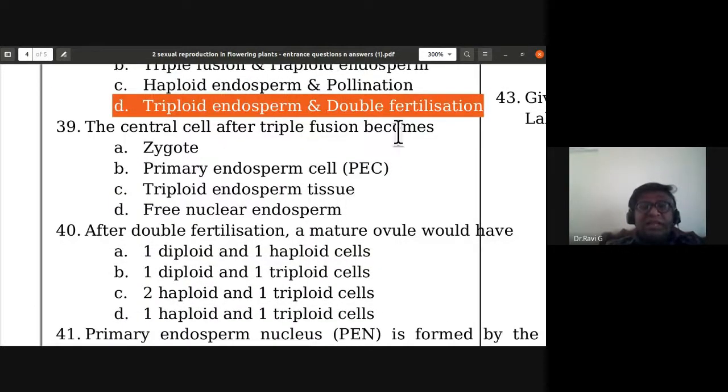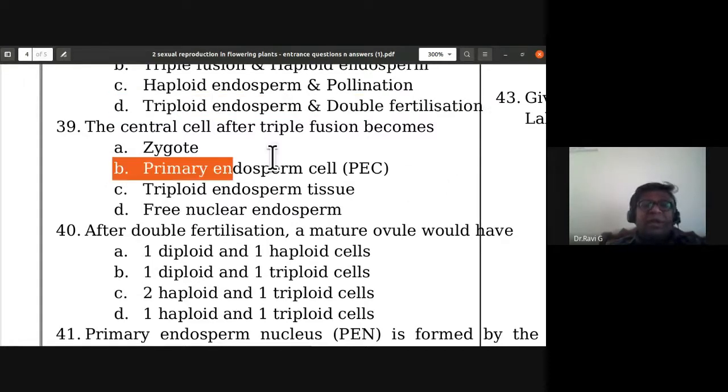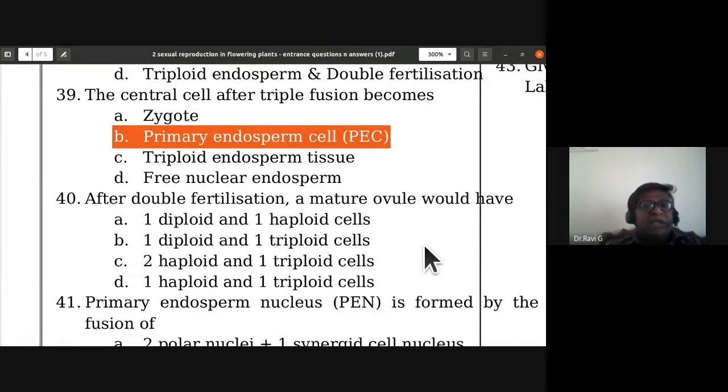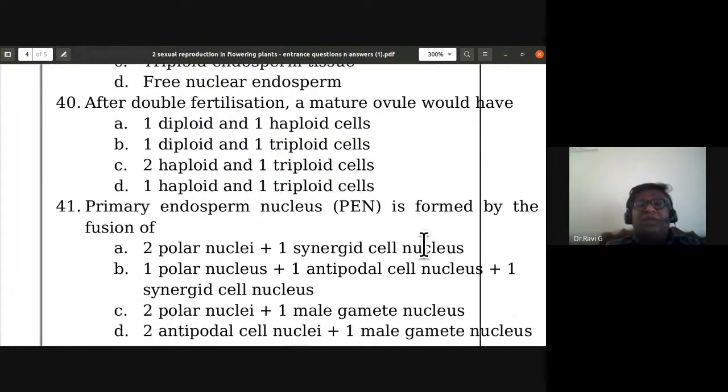The central cell after triple fusion becomes primary endosperm cell. After double fertilization, a mature ovule would have one diploid and one haploid cells, one diploid and one triploid cells, two haploid and one triploid cells, one haploid and one.